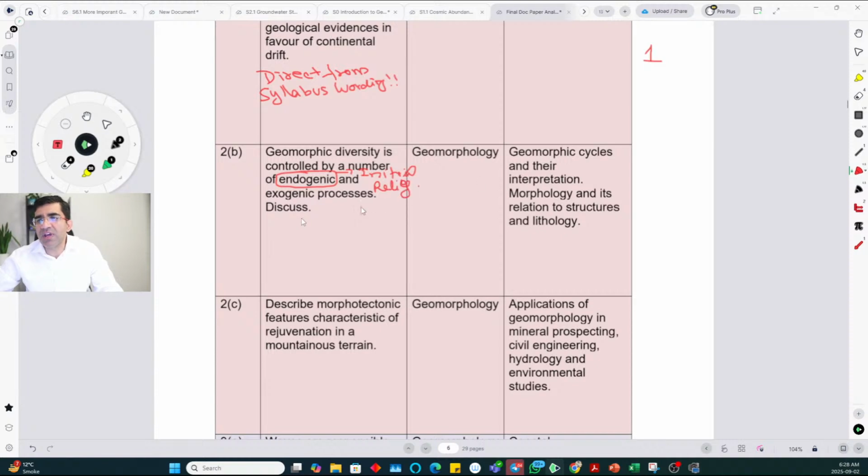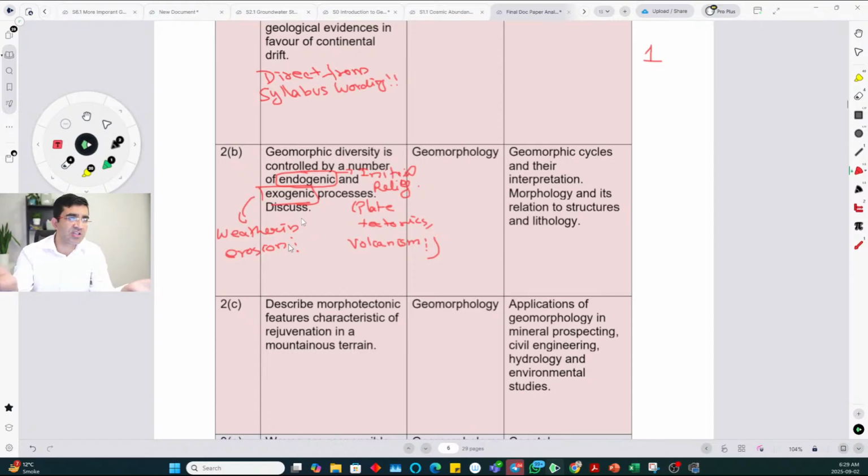These include activities such as plate tectonics, volcanism, and you know the list overall. And then there are exogenic processes like weathering and erosion. So basically you can list the endogenic processes.